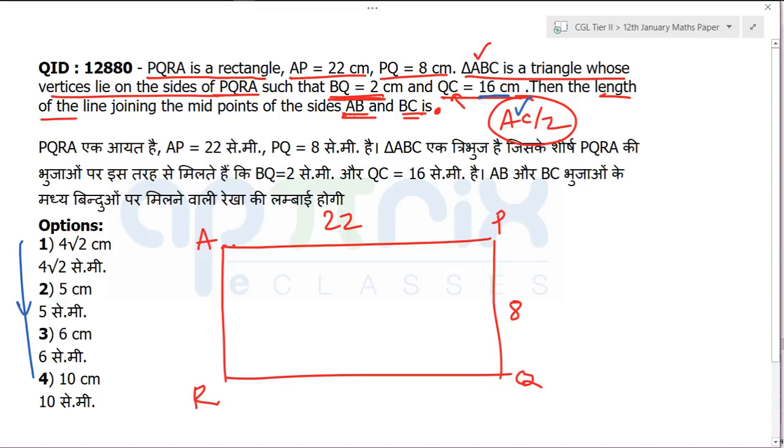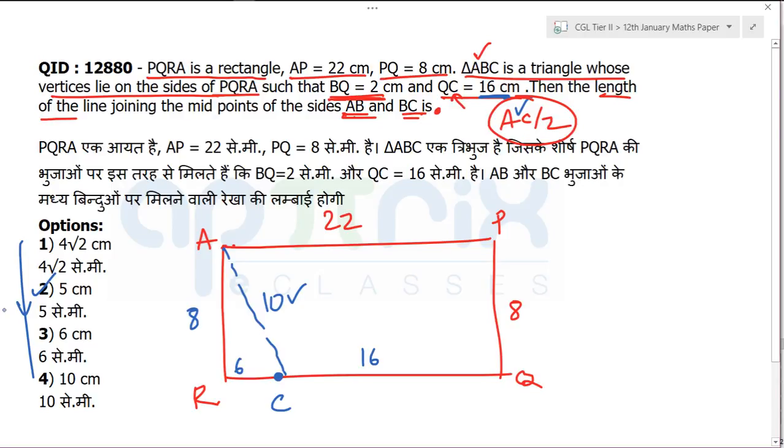Now when you say QC is 16, tell me please, can you fix C on this line? No, because they are talking about point C. They want to make a triangle, right? So on this line, where is point C going to come? Somewhere here, because it can come on the line where RQ is given. 22 is the length. Now if you fix it here, this will become 16, this will become 6, and this is already 8. You can actually fix AC. 6, 8, 10 make a right angle triangle, a Pythagorean triplet. If AC is 10, what is the answer? 5.